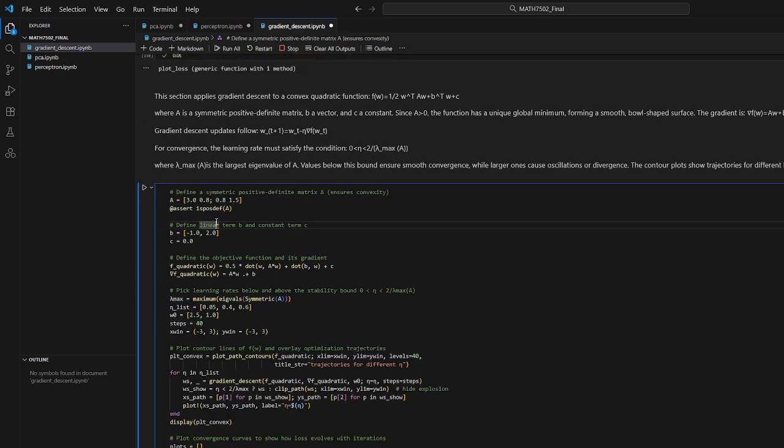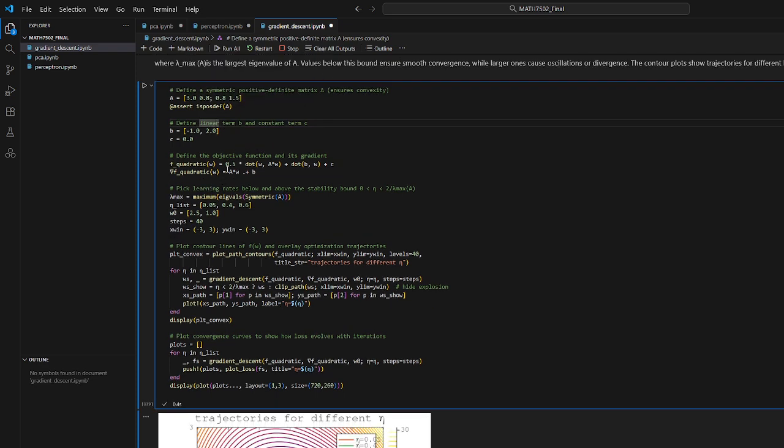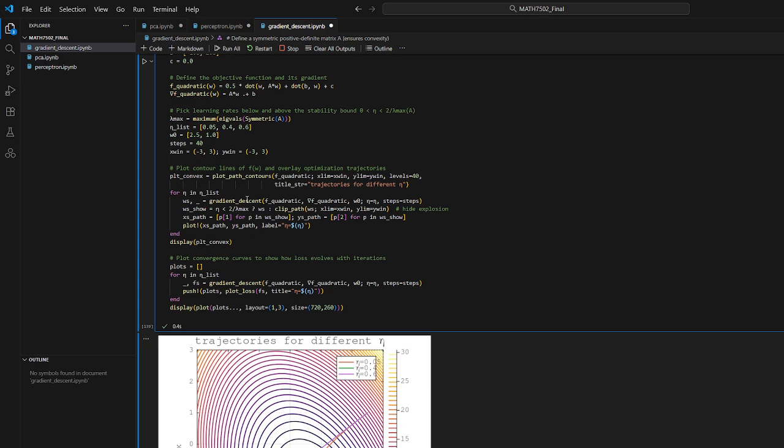Now we apply gradient descent to a convex quadratic function. What's important is that it is of this form, which forms a smooth bowl-shaped surface because A is a symmetric positive definite matrix. There's only one global minimum. Looking at the code, we define all the variables and initialize some parameters. What's important is the learning rates I chose, which are 0.05, 0.4, and 0.6, which all start at 2.5 and 1.0 with 40 steps. And we then plot it.